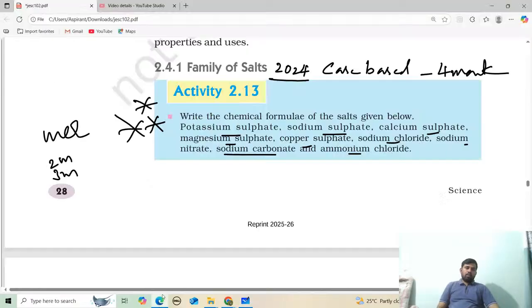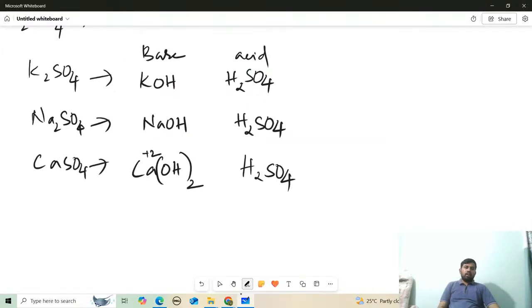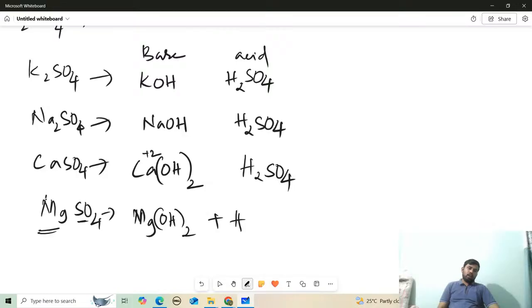Next, after calcium we have magnesium and copper. Magnesium sulfate, formula MgSO4, is made up of magnesium hydroxide. How many OH should we add, sir? What is the magnesium valence, sir? 2. That's why I should add two OH. Similarly, for sulfate, how many hydrogens depends upon the charge on the sulfate. Sulfate charge is SO4 minus 2, that's why I'm adding two hydrogens here. Next, after magnesium we have copper. Copper sulfate is the formula. Copper valence is 2. I am adding two hydroxide ions for the copper, Cu(OH) taken twice. Again we have sulfate.